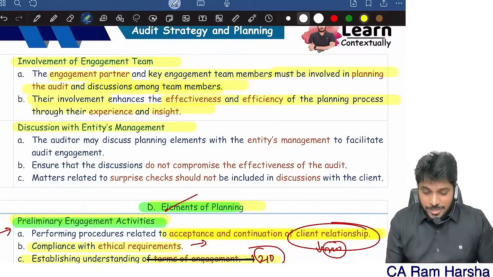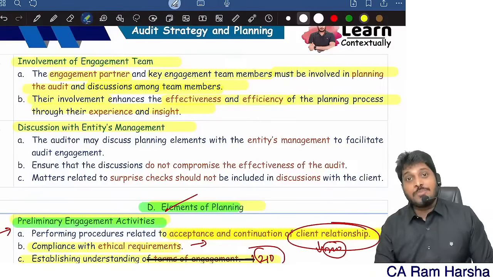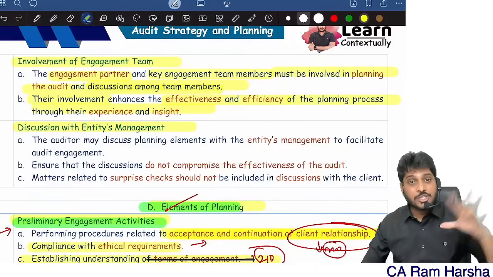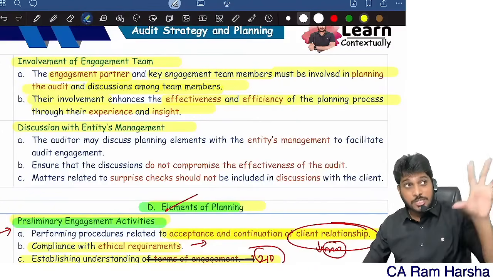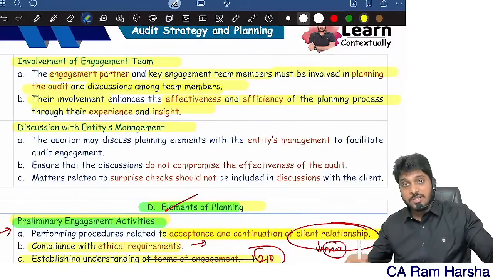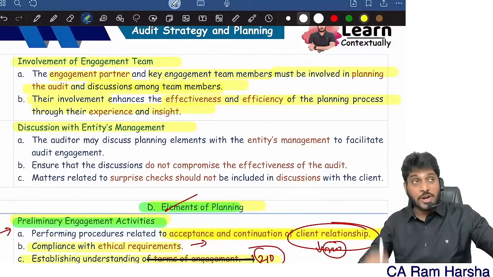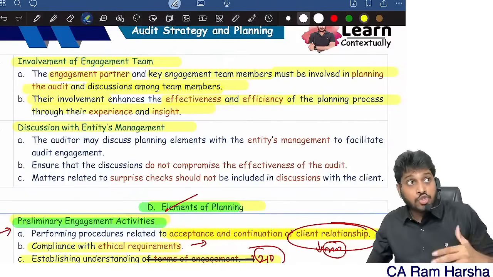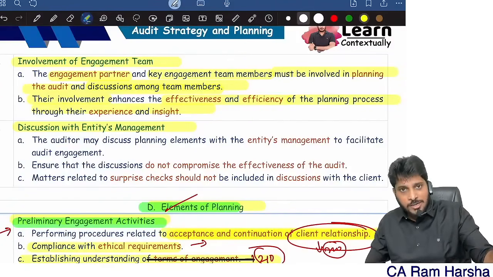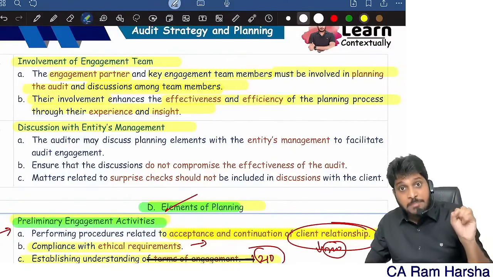Then not only that, I should also discuss with the management of the client. I should discuss with them when I'm developing my plan, everything. When I'm planning the audit, I should discuss. Why? You should tell the client when you are going to come for the audit and what points you are going to verify briefly.